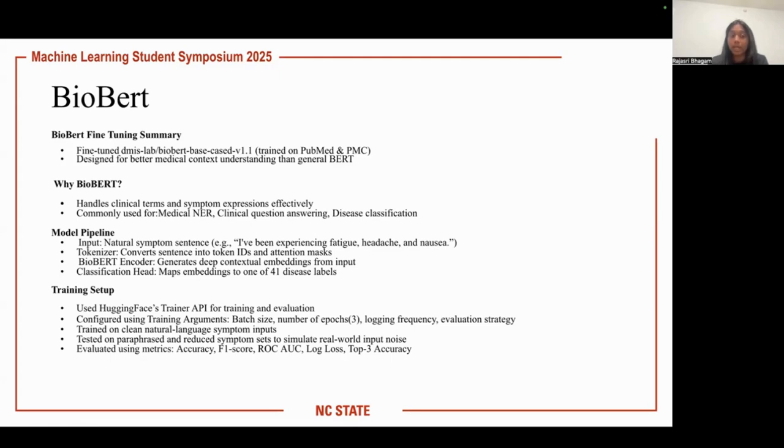So our pipeline starts with natural symptom sentences. The tokenizer converts these to token IDs and masks. BioBERT then encodes the input and the classification head maps this to one of the 41 disease classes. For training, we used Hugging Face's Trainer API and configured it with the batch size, 3 epochs, and logging. The model was trained on clean natural sentences and tested on paraphrased and partially dropped symptoms.